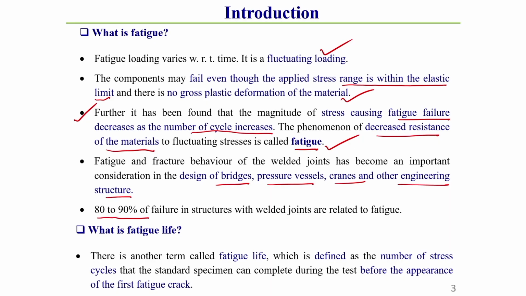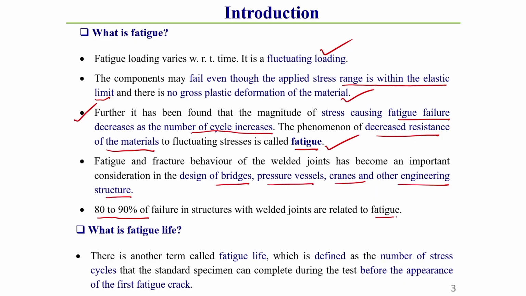That is why the fatigue and fracture behavior of welded joints becomes a very important consideration in structures like bridge structures, shipbuilding structures and other structures which are subjected to these types of fluctuating loading. It is observed that 80 to 90% of welded structures fail due to fatigue failure.